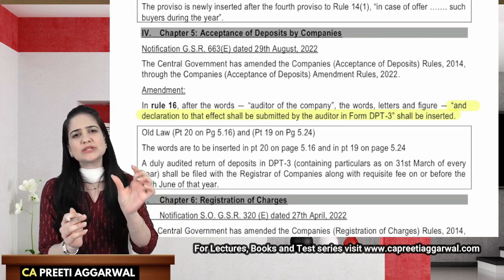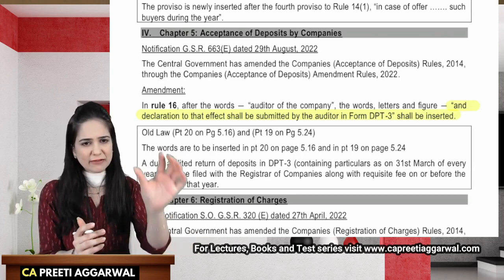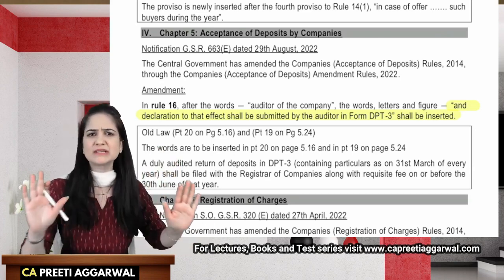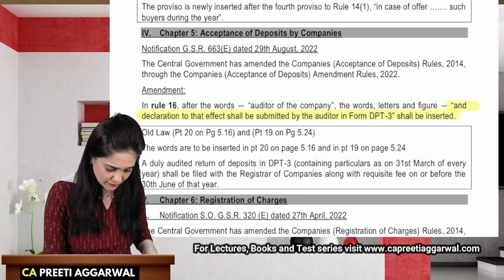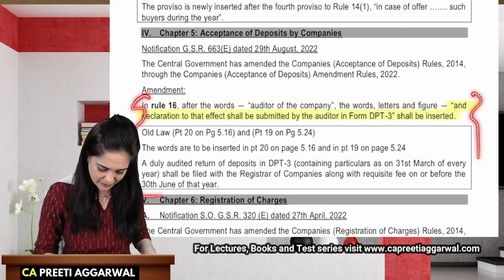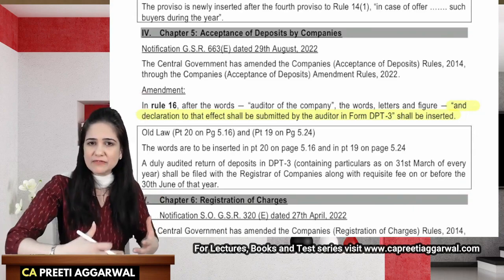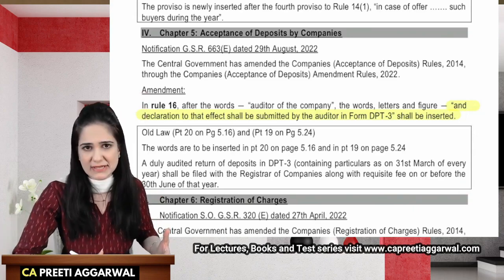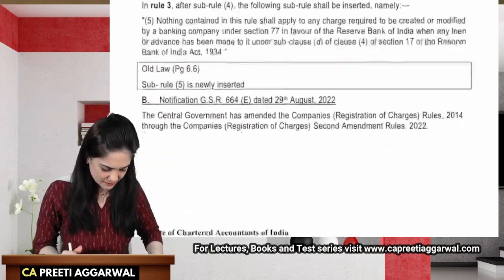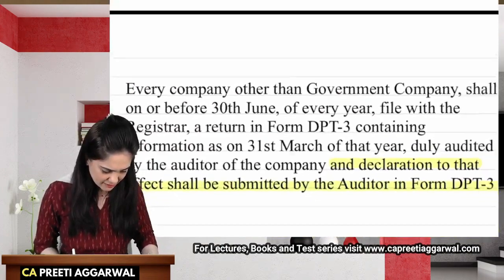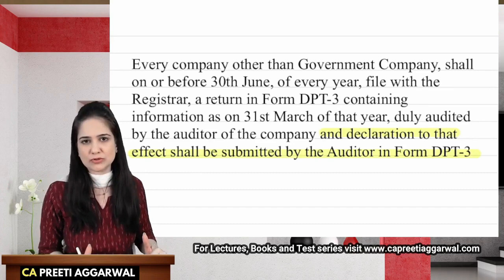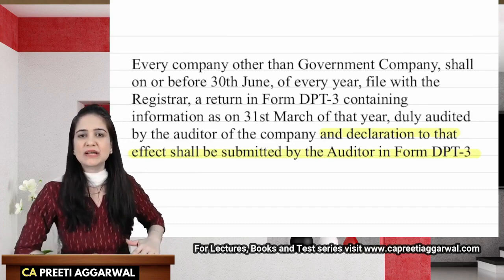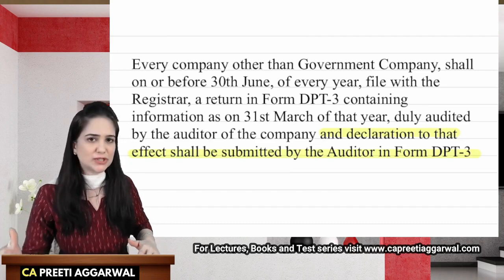Now, auditor has to just give a small declaration that I have gone through the form and everything is correct to the best of my knowledge. The provisions which they have mentioned over here, students, the amendment which they have given here, the format in which they have given is very confusing to understand. So what I have done is, over here, I have mentioned the exact sentence. You will find this in my notes also. So this will make it very clear as to where the addition and how the addition is to be made.